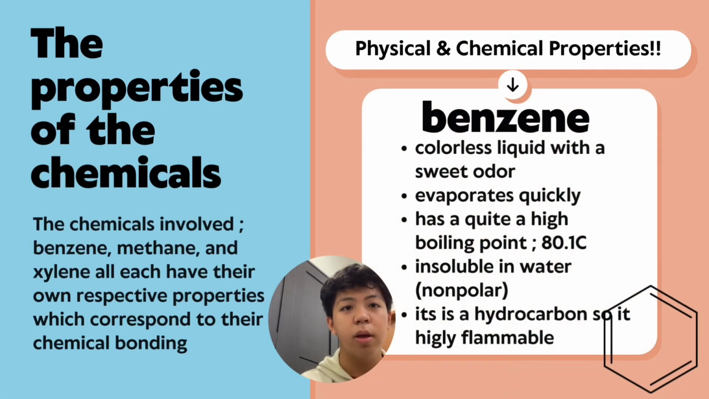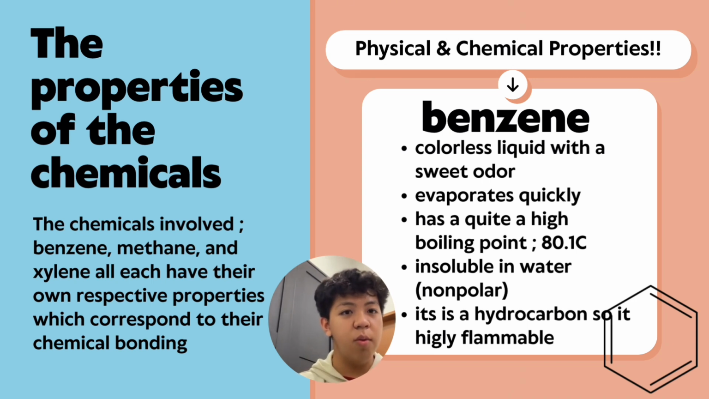Bismillahirrahmanirrahim. Assalamualaikum. My name is Iskandar Zulkarnain, and I will be continuing our PBL project with the physical and chemical properties of the chemicals involved. So we know the chemicals involved are benzene, methane, and xylene, and we also notice that each of those chemicals have similar properties, which also has a relation to their chemical bonds. So let me go to the first chemical, benzene.